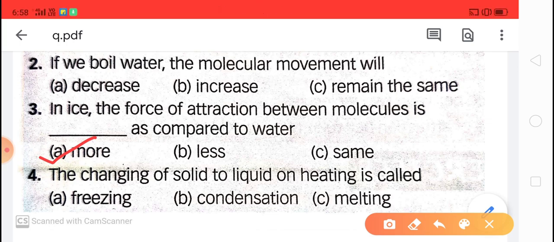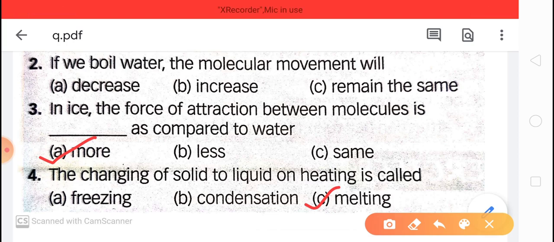Fourth question. The changing of solid to liquid on heating is called melting. Option C. Changing of solid to liquid, I have already told you. Example is melting of butter or ghee on hot pan. Butter is solid, but when we put it on the hot pan, it changes into liquid. So the changing of solid to liquid on heating is called melting.